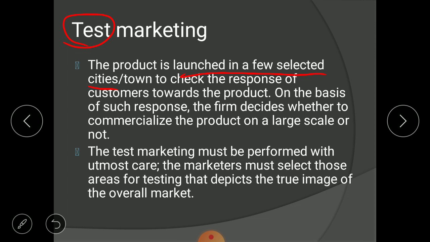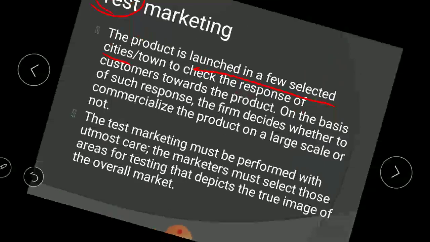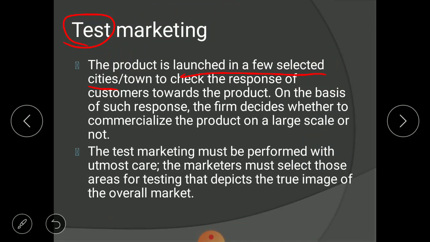Generally this type of experiment is done in the cloth market, the fashion market. You must know that fashion in India first comes in Mumbai and Delhi, and later, after two years, it is seen in all of India. Whatever new trend comes in the market will generally appear in Mumbai and Delhi, specifically Mumbai, because the Bollywood industry is there. Other states and cities will follow the trend of that particular city.